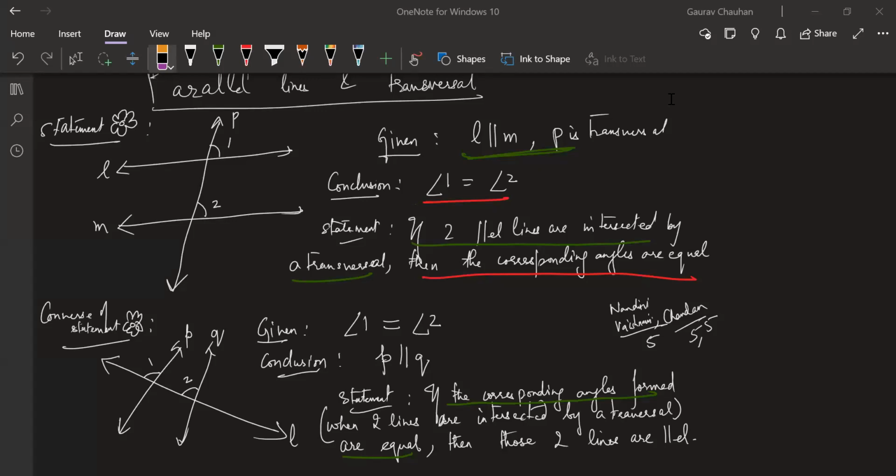Okay, go ahead, Manoj. Sir, in the converse statement, angle 1 is equal to angle 2. If we write corresponding angle in brackets, should it be more clear? Yes, you can write here also, but we have already drawn the diagram, so automatically you can see the diagram. It is obvious to you that it is corresponding angles, right? Okay, but I can take your point. Yeah, you can write if you want.